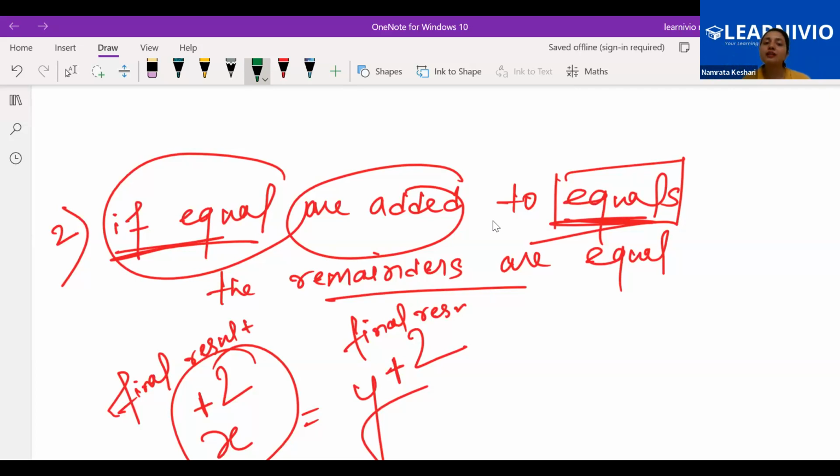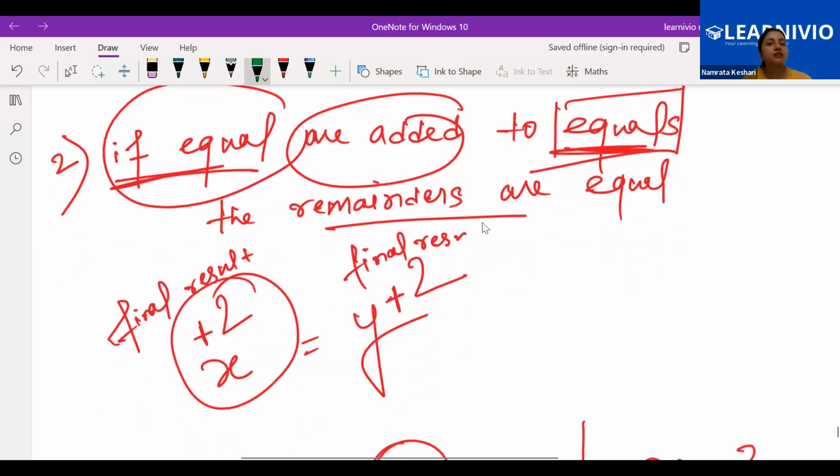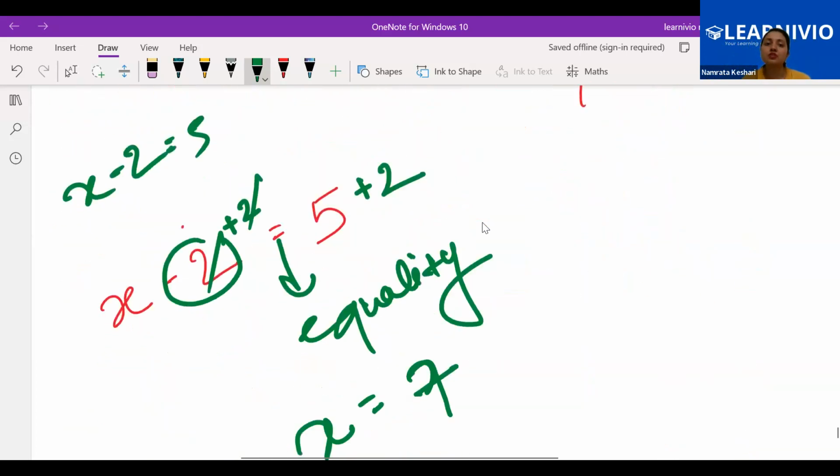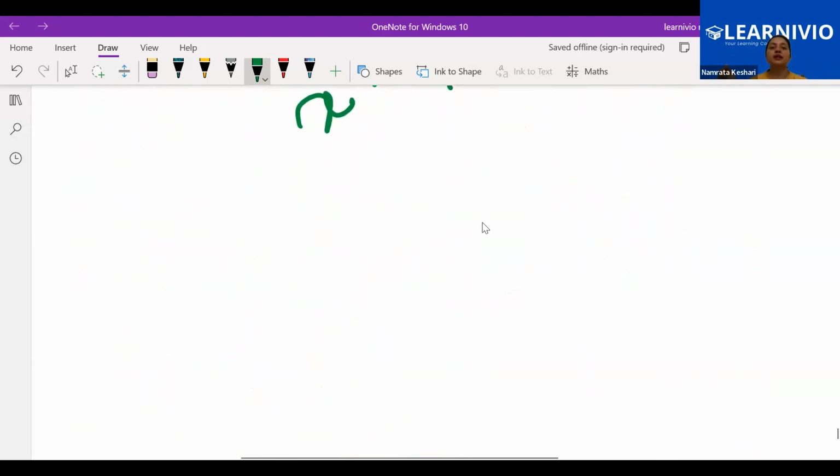Okay, word by word you have to memorize it. Why? Because once you solve a theorem, proof, or any question, you have to write in a bracket that you used one of the axioms. The number of the axiom you don't have to give. You can't say number 2, number 3 I am using. No, you have to write statement by statement that we know that if equal are added to equal, the remainder is equal. Okay. Yes, ma'am.